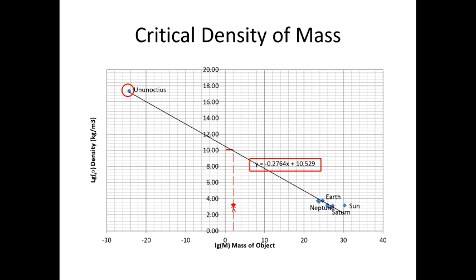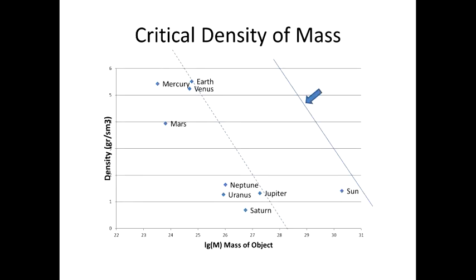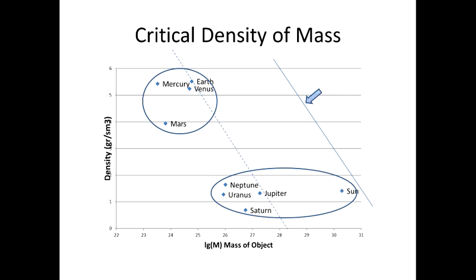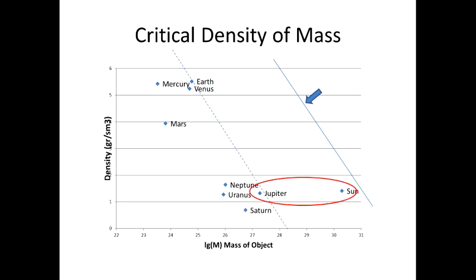But now let's consider objects of our solar system more closely. We can see two groups of objects: the rocky planets with relatively high density of mass, and a group of the low density but more massive gas giants and the Sun. All of the objects are stable and therefore located on the left side of the line of critical density, but the distance from the critical line is different for each object. This distance defines their internal activity. In the low-density group of objects we can distinguish the Sun and Jupiter, which is often called a second Sun.